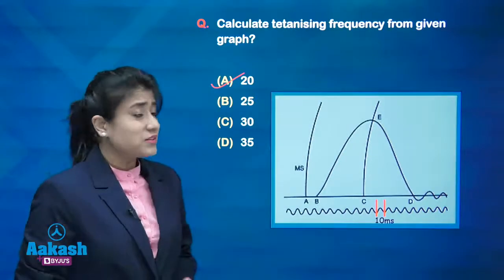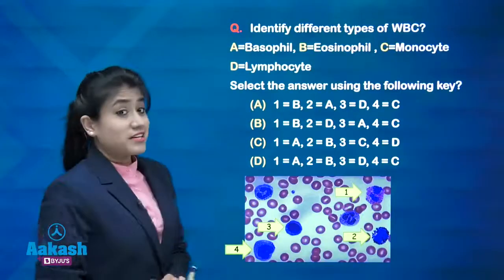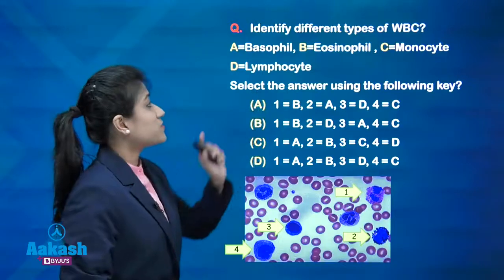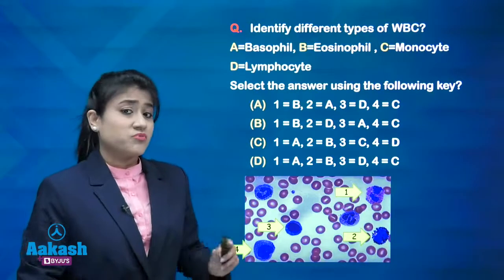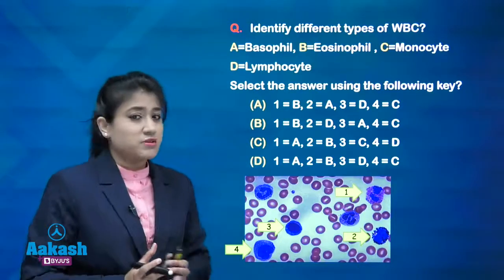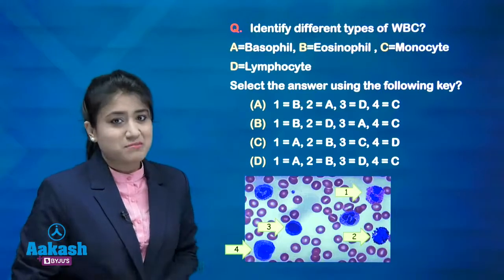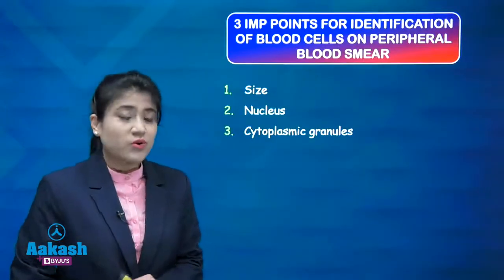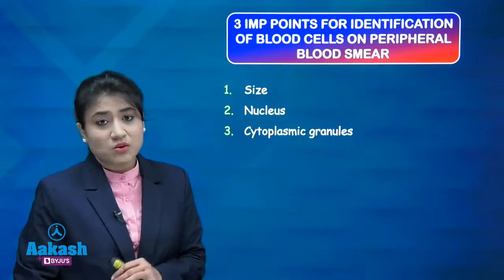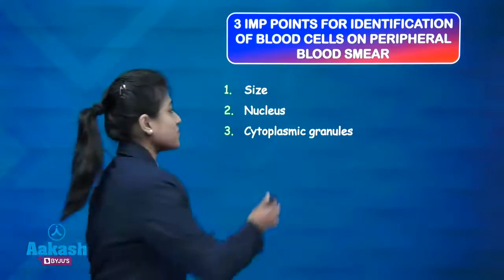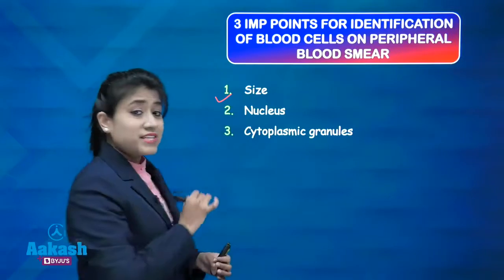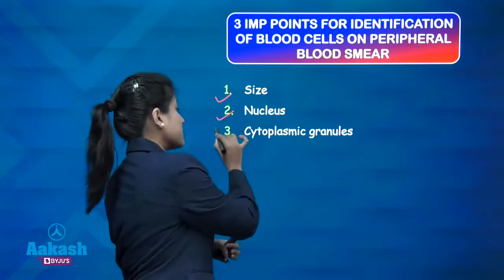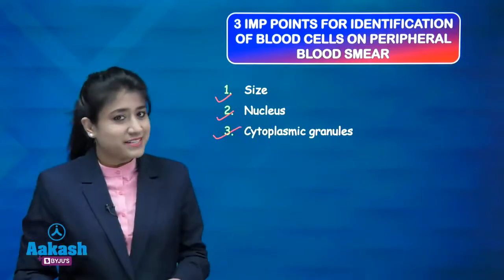Isn't it easy now? Now next question. Identify different types of WBCs. So first we will talk about different blood cells in peripheral blood smear. So 3 points you should know for identifying the blood cells on the peripheral blood smear. First, you should look at the size of that cell, then nucleus and then cytoplasm and cytoplasmic granules.